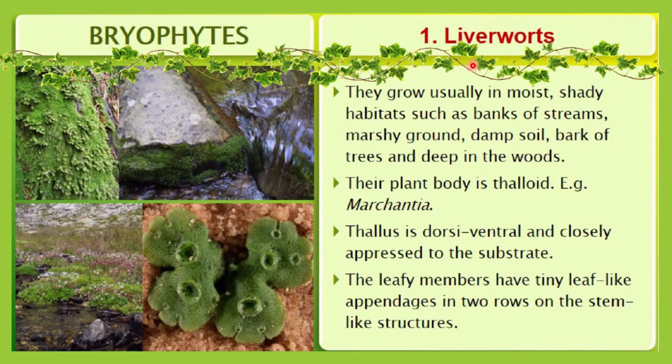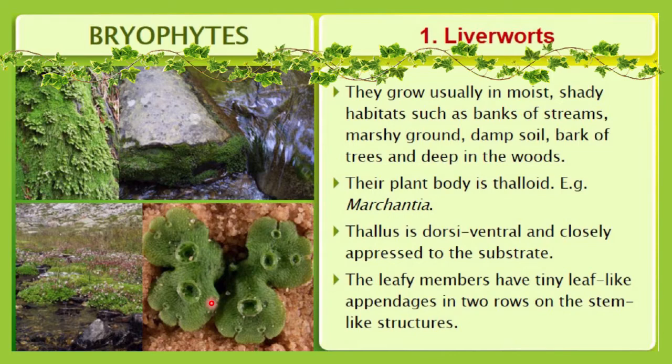They usually grow in moist, shady habitats such as banks of streams, marshy ground, damp soil, bark of trees and deep in the woods. You can see photographs here. Their plant body is thalloid. As I told you in the previous lecture, what is a thalloid body? If a plant does not have true roots, stem or leaf, then such a body of a plant is called thalloid. So here the liverwort will have a thalloid body.